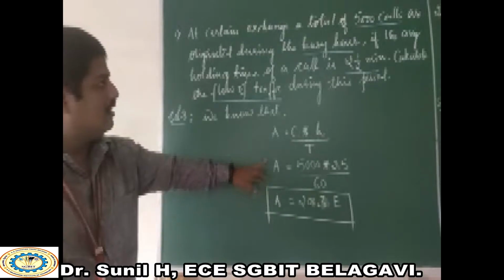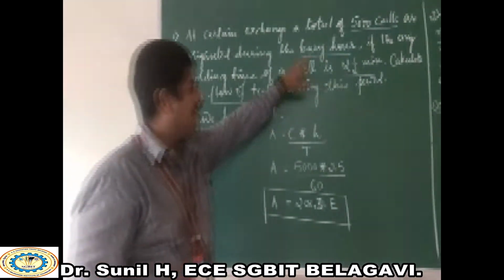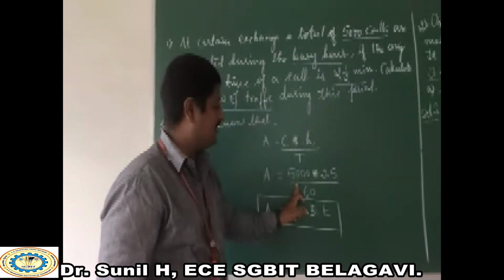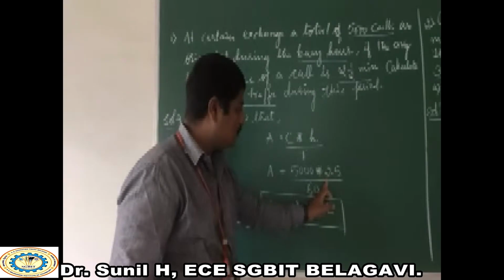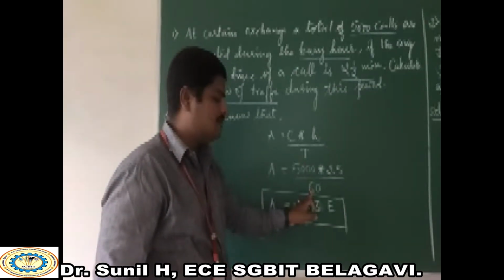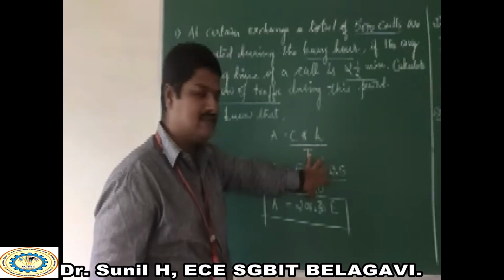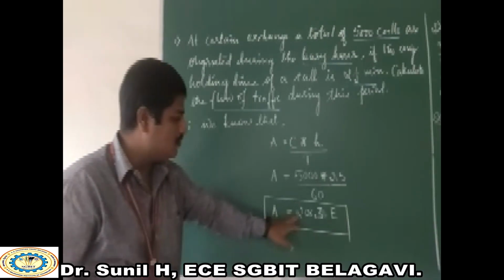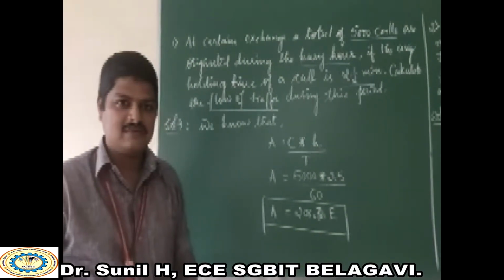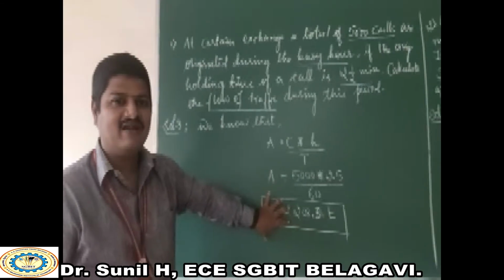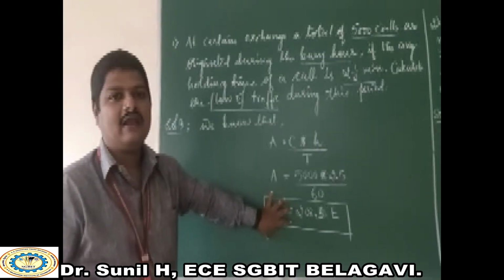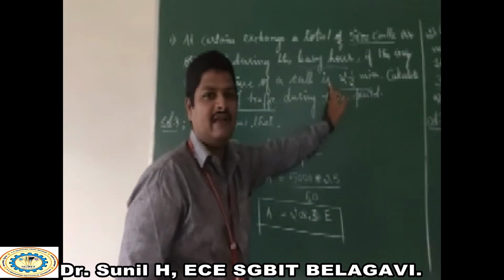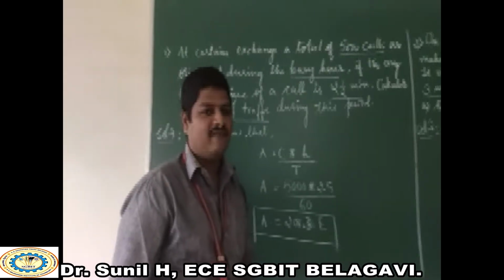Okay. Now look at the problem statement. The value of C is what? 5,000. Now substitute the values. C is equal to 5,000 and holding time is 2.5 minutes divided by T is equal to 60 seconds. If you calculate these values, at that time what happens? I am going to get A is equal to 208.3 erlangs. Okay, this is how the traffic is measured, or traffic can be calculated for the given number of calls at busy hour with a duration of what? Holding time is 2.5 minutes. Okay,